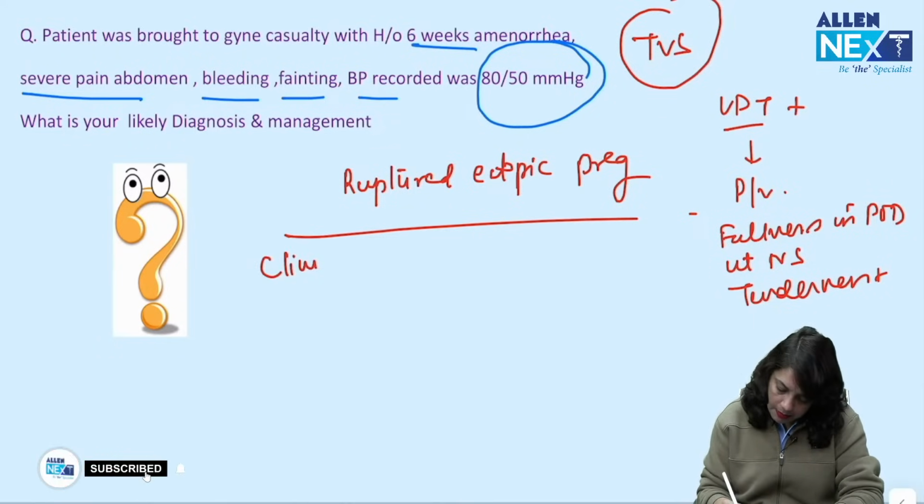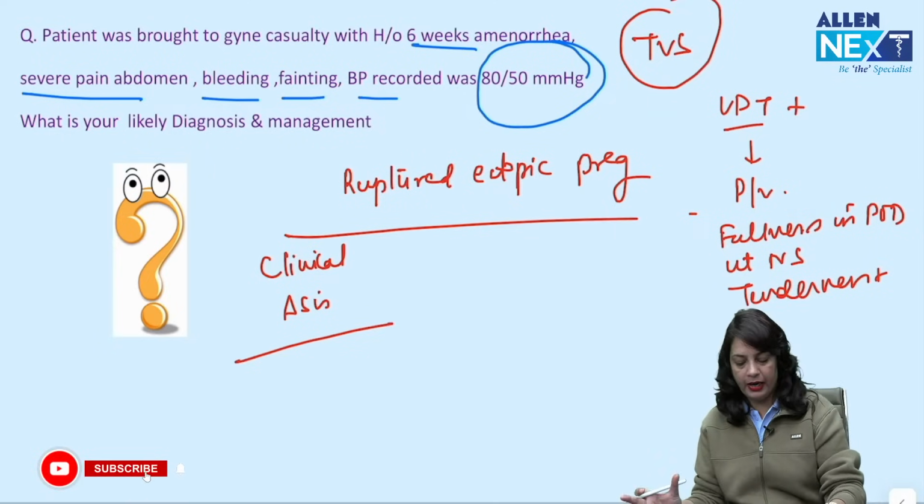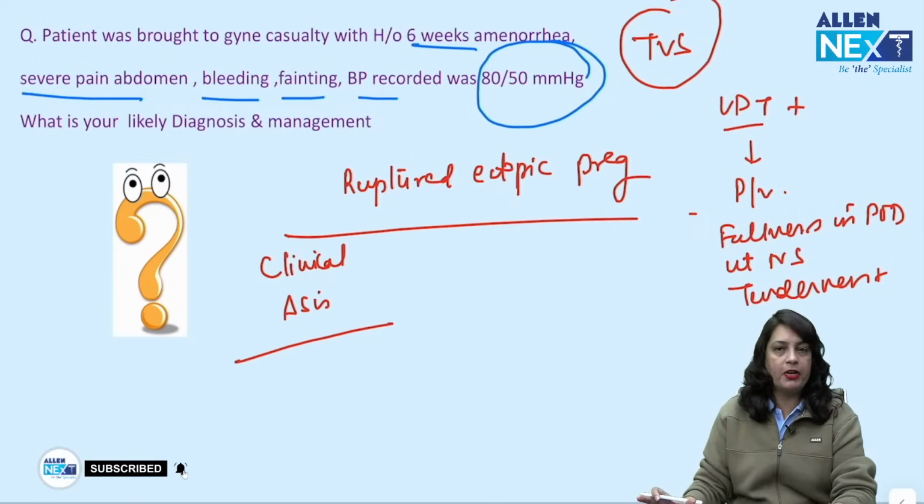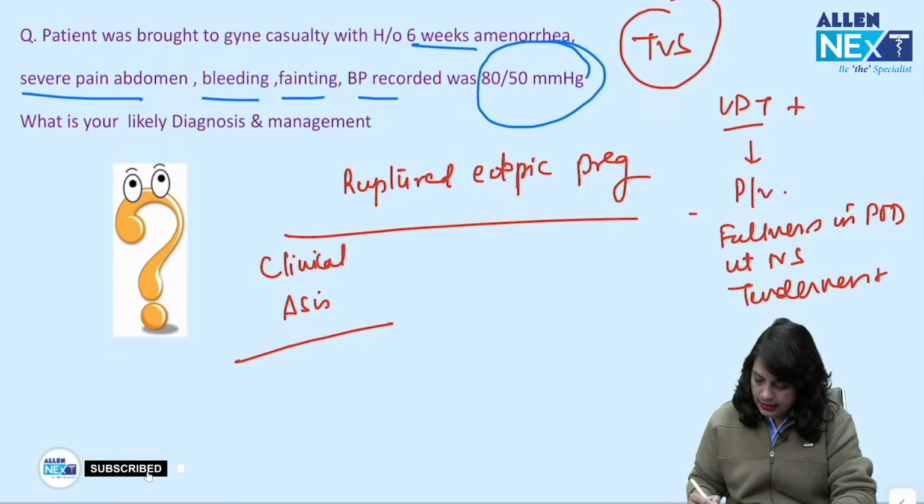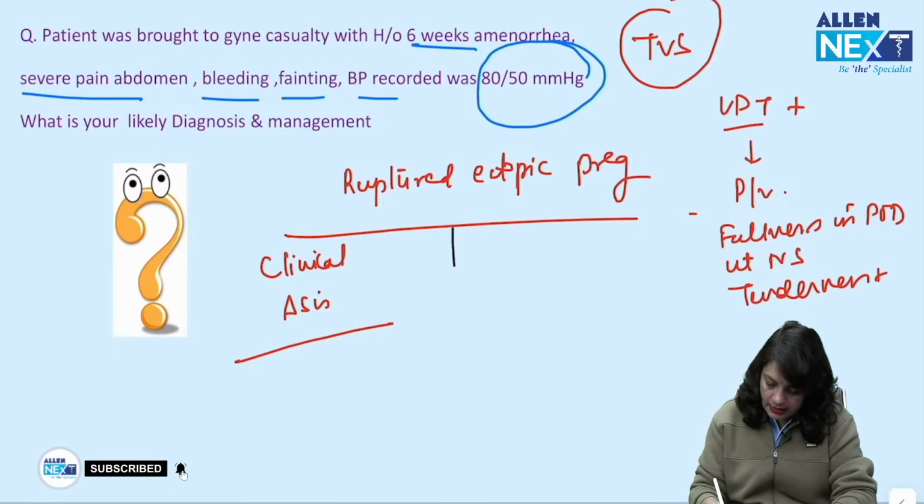this is most of the time a clinical diagnosis of amenorrhea, pain, bleeding, fainting and BP 80/50. On examination, uterus normal size and there is tenderness in the adnexa or in the pouch of Douglas. Now, what is your management in this case?